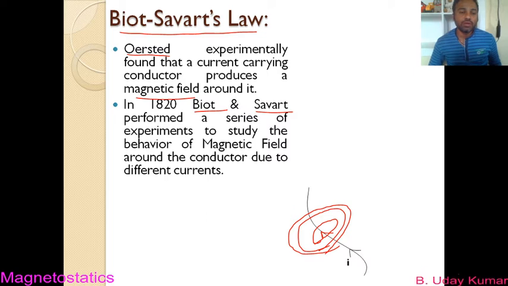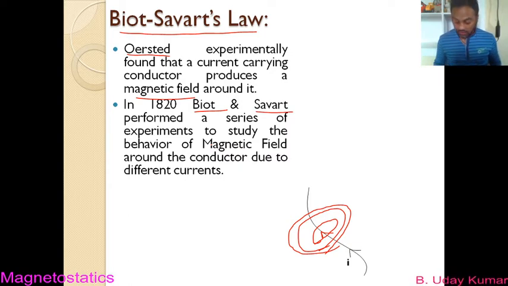But with a series of experiments, Biot and Savart tried to give an expression or a relation for the magnetic field induction in terms of current. Oersted only found that the current carrying conductor produces magnetic field, but he could not give any mathematical expression for the relation.